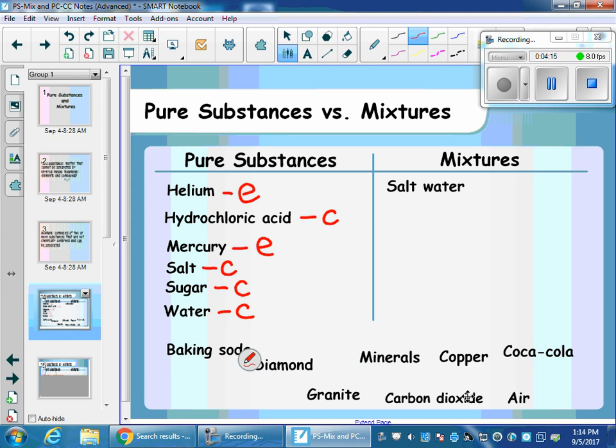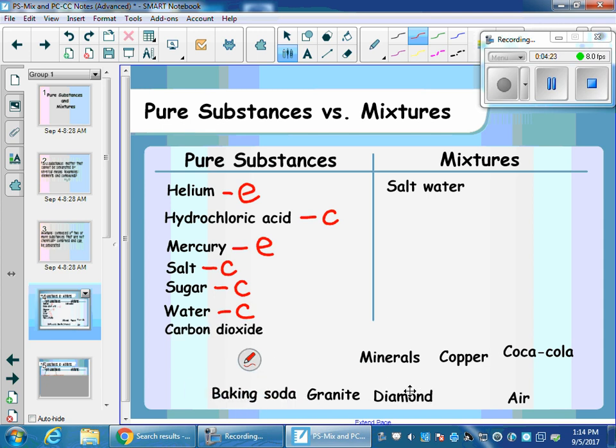Carbon dioxide is also a compound, CO2. We've got those elements bonded together to form a compound. It is a pure substance. Copper is an element on the periodic table. That means it is a pure substance. Coca-Cola is a mixture. You could let that sit out and have the water in the Coca-Cola evaporate and you'd be left with the other ingredients.